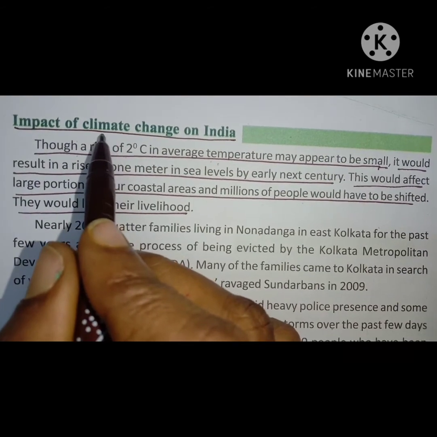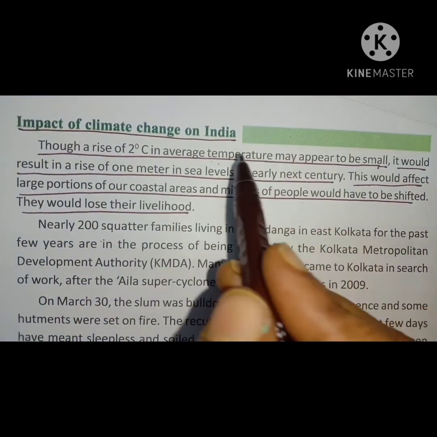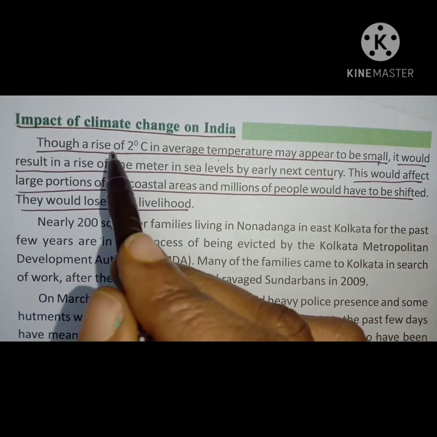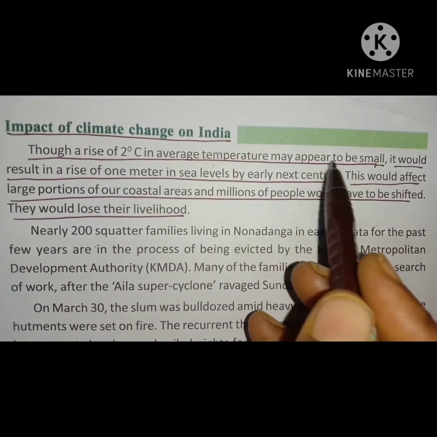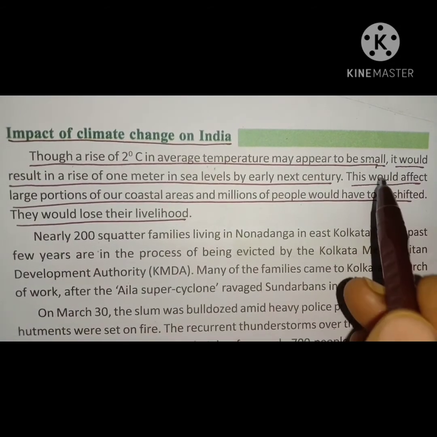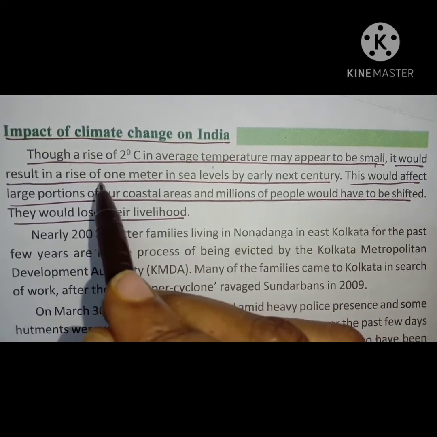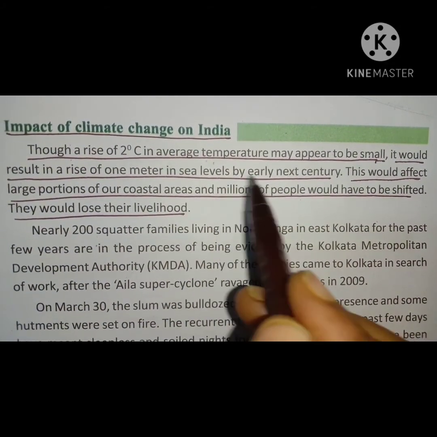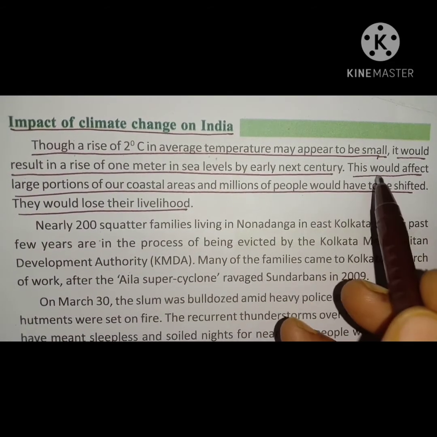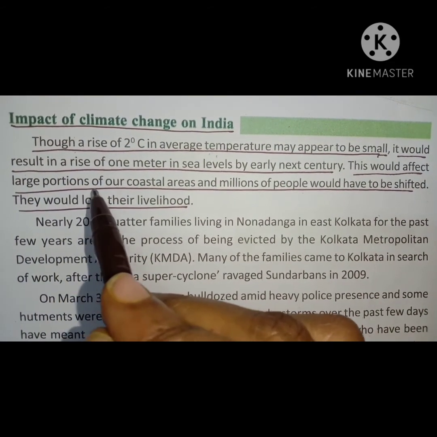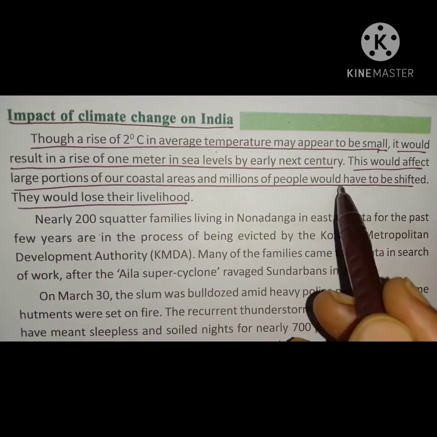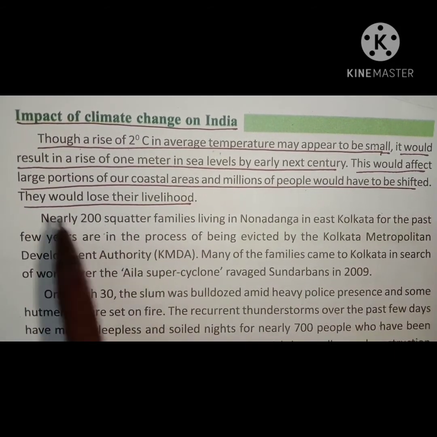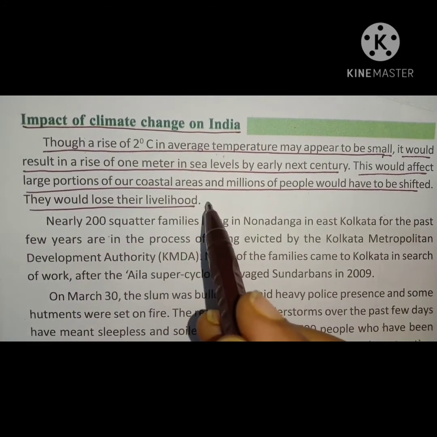Impact of climate change on India. Though a rise of 2 degrees Celsius in average temperature may appear to be small, it would result in a rise of 1 meter in sea levels by early next century. This would affect a large portion of our coastal area and millions of people would have to be shifted. They would lose their livelihood.